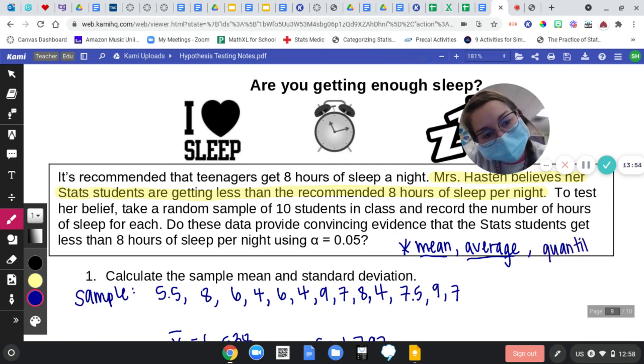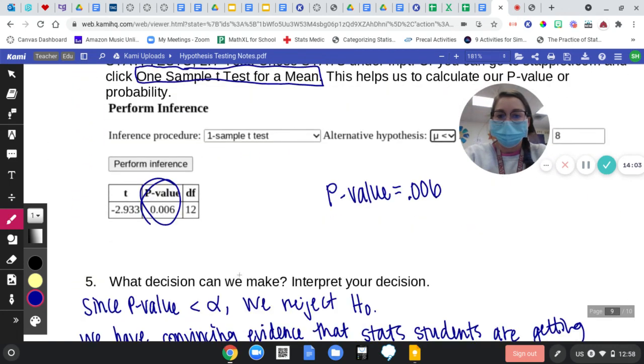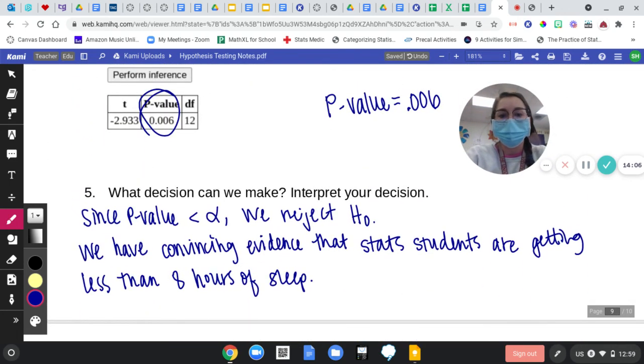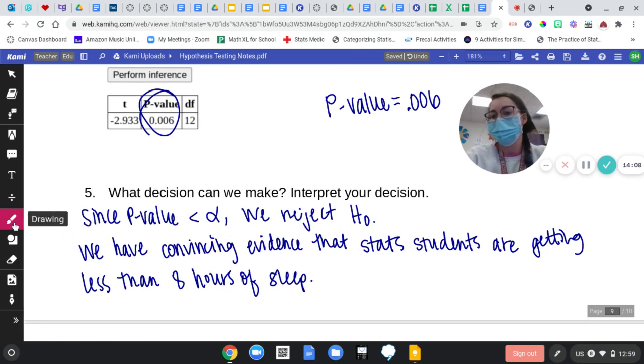What other questions y'all have? Quantitative data. Here we go. P-value's low, reject the H naught. The researcher, well, we're not saying the researcher's right. We're saying we have evidence that the researcher's right. We're going to be a little vague about it. We can't really know the truth unless we took a census. But we're pretty convinced.